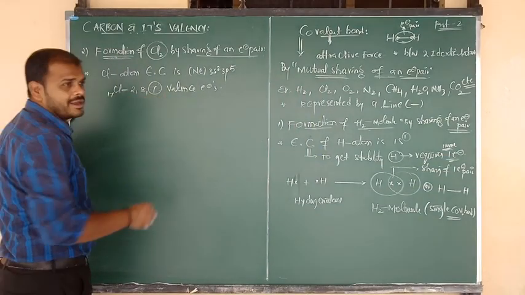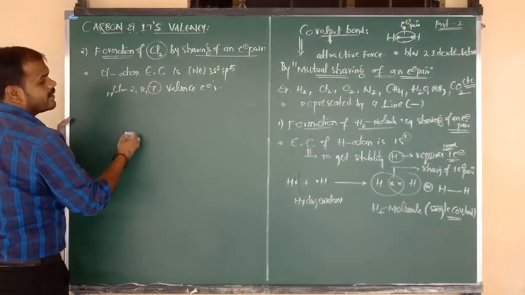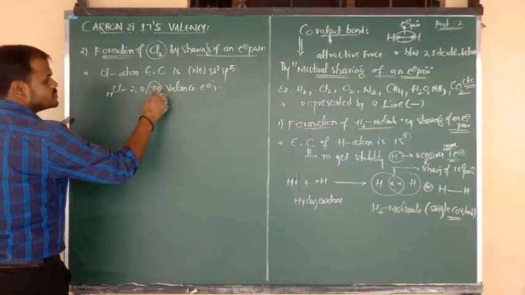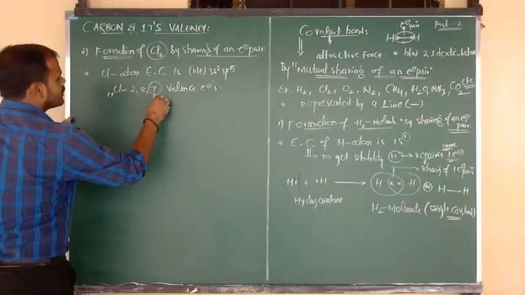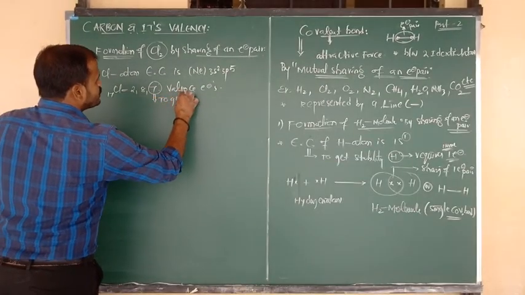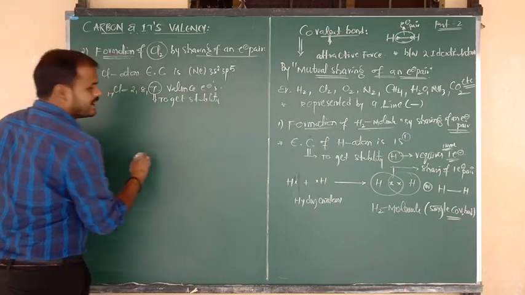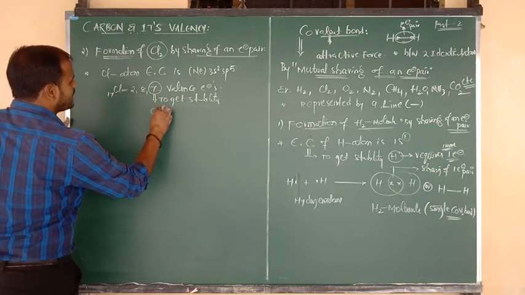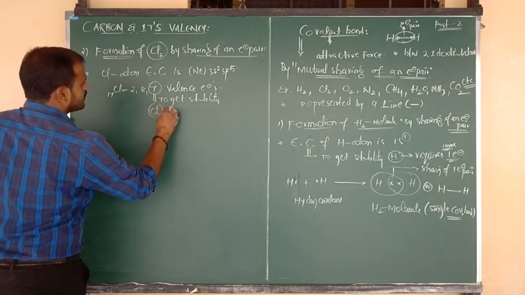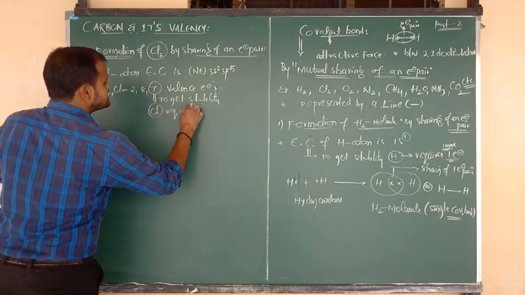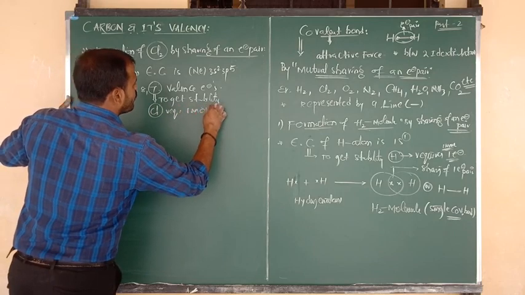Chlorine in its outermost orbit contains only 7 valency electrons. So due to this reason, to get stability, chlorine requires one more electron.